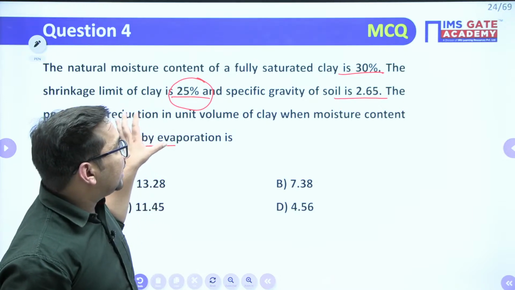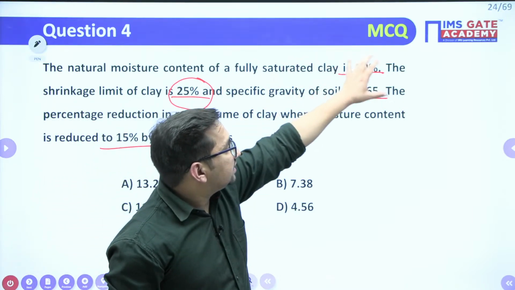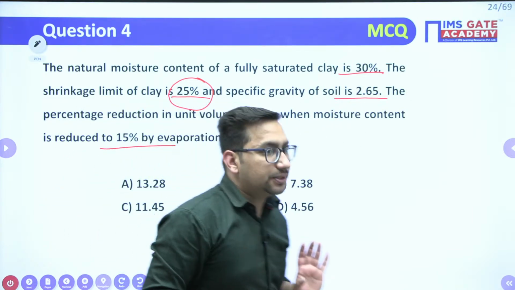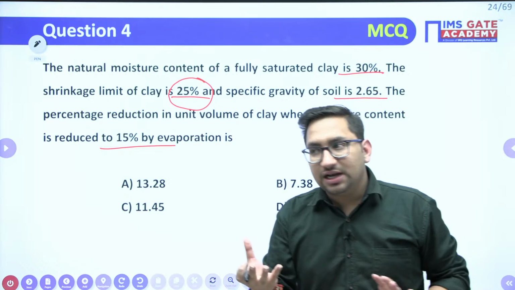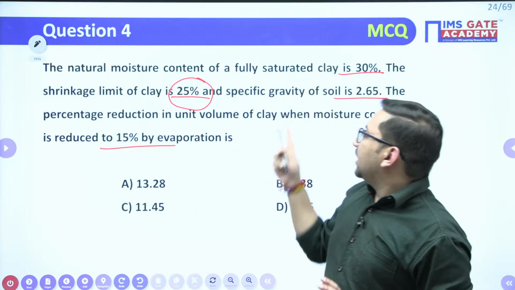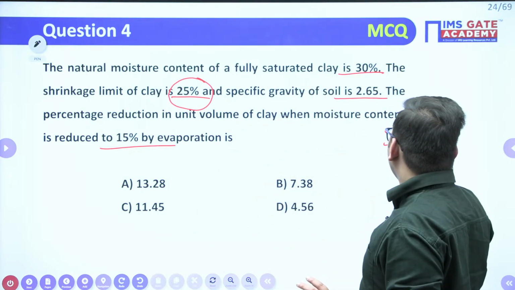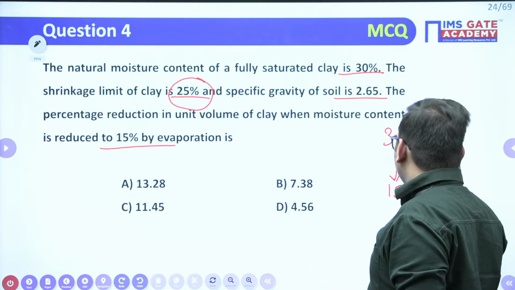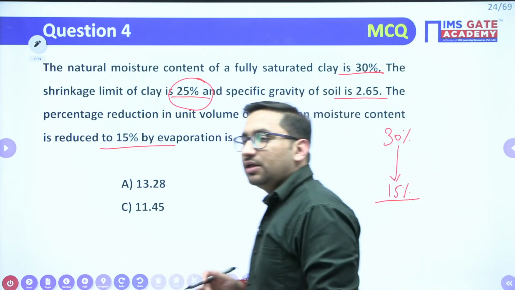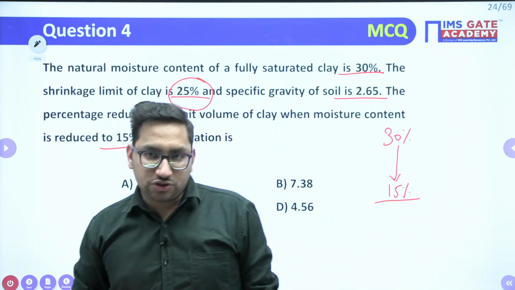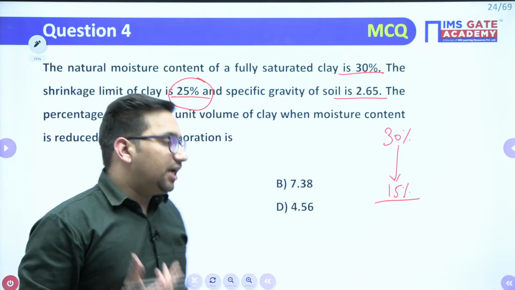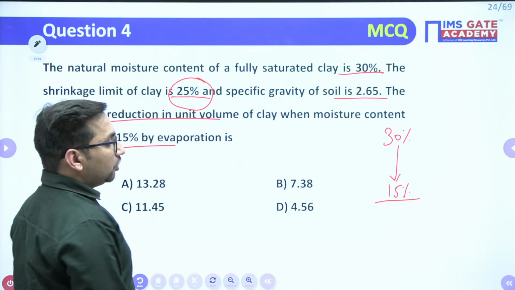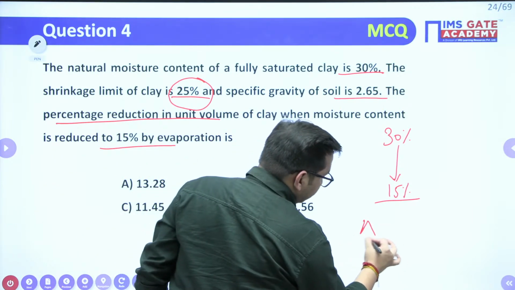Now it is saying that from this natural state, you have reduced the water content to 15%. You have evaporated the soil and the water content has decreased from 30% to 15%. Right? When you have dried the soil, there will definitely be a change in volume also. What will be that change? It is asking for the percentage reduction in unit volume. So it is asking for delta V.